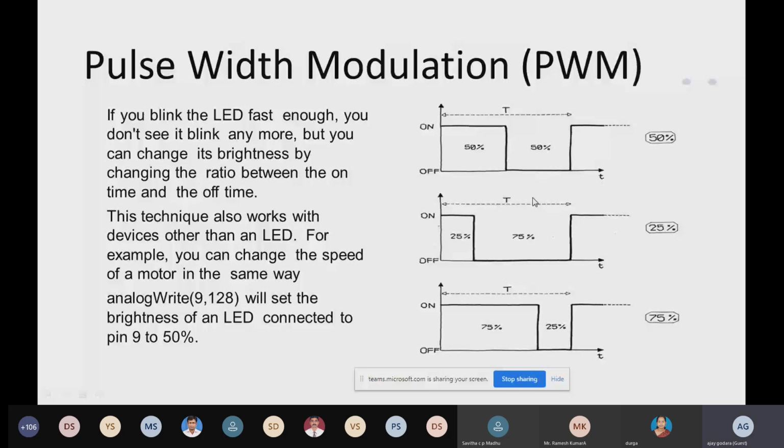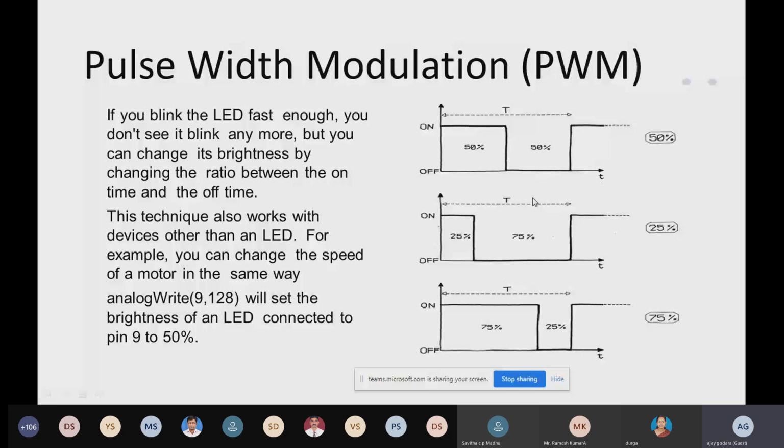So what is happening? You are going to get an average output speed at your fan. You turn it on, off, on, off. So your fan will be not fully on or fully off, and you are going to get an average output speed. In a similar way, the PWM technique works.